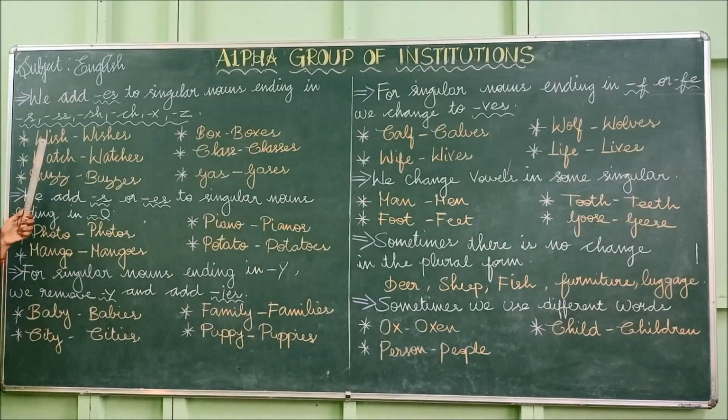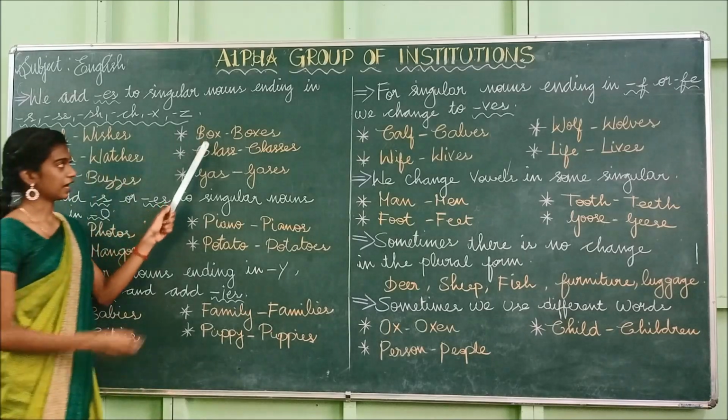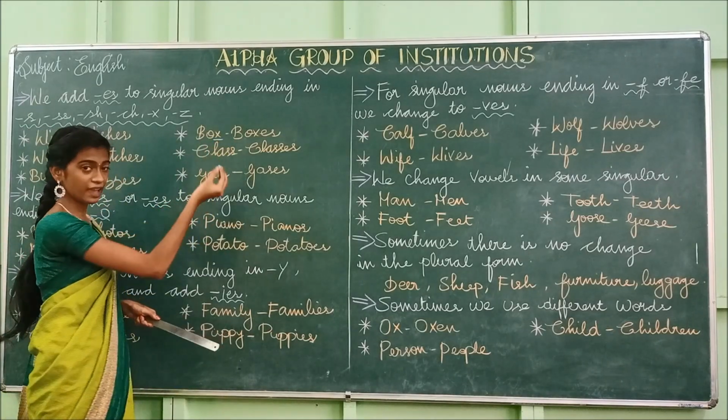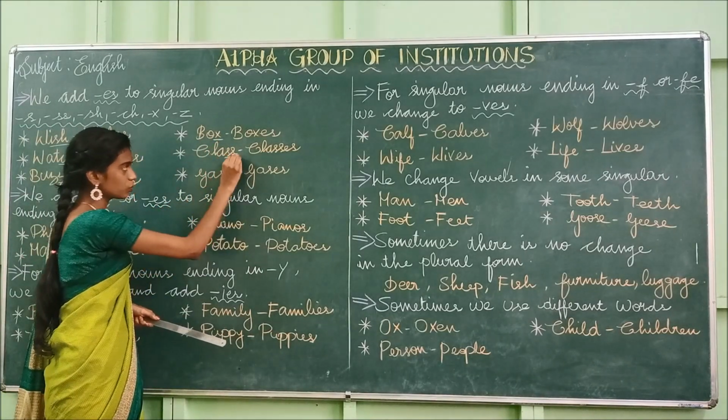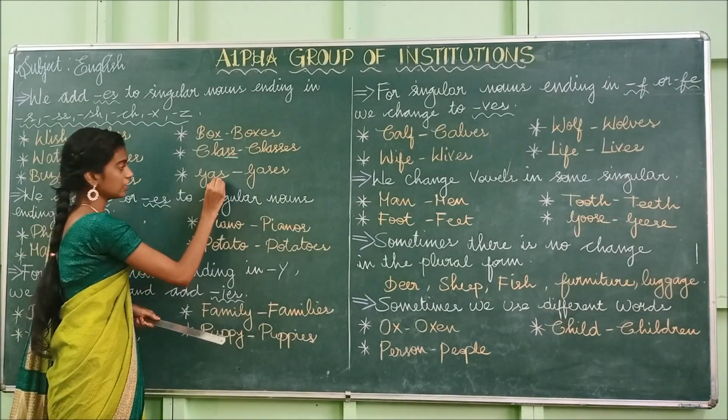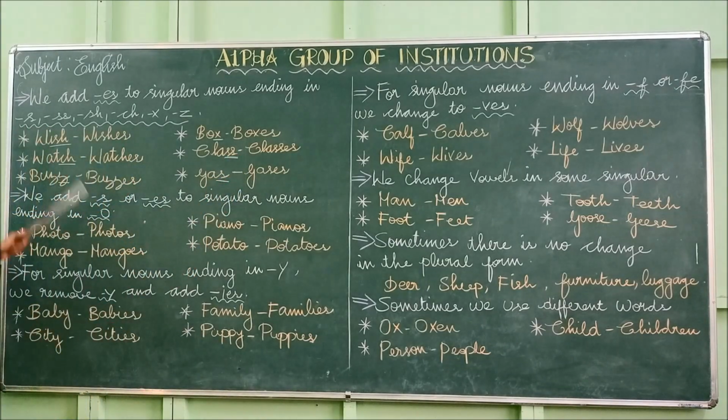So look at the first one. How does it end? It ends with the letters sh. And the second one ends with the letters ch. And the third one ends with z. So here it ends with sh, ch, z, and here it ends with the letter x, and here it ends with ss, and at last it ends with s.